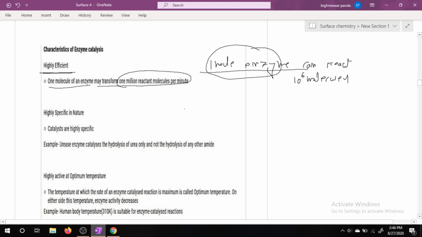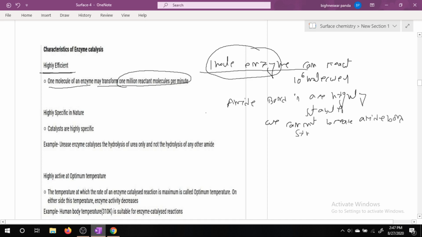We can easily explain why enzymes are highly efficient. Amide bonds are highly stable, and we cannot break an amide bond simply by heating.